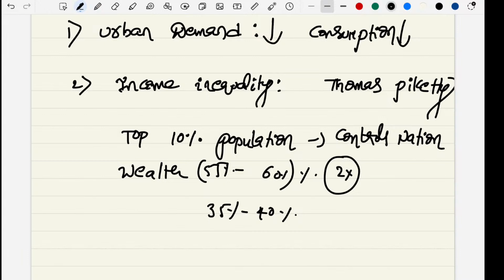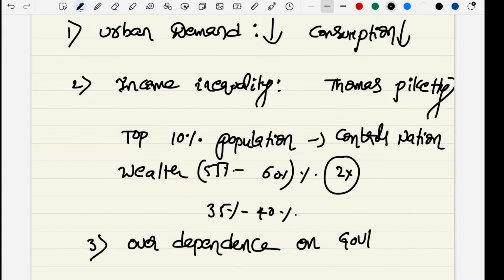And the next challenge is we are over dependent on government spending. I'm talking about government spending, capex, capital expenditure.